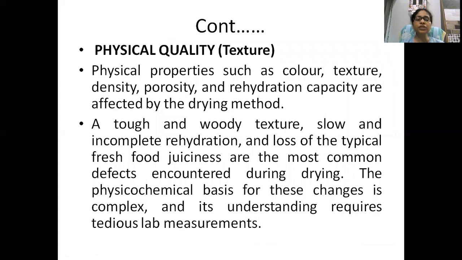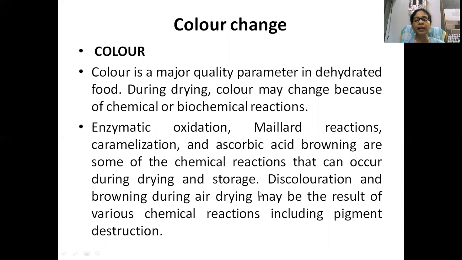Texture changes. The first one is physical changes or texture changes. Physical properties such as color, texture, density, porosity, and hydration capacity are affected by the drying method. Understand? If you perform drying, color will change, texture will change, porosity, meaning density, will change. A tough and woody texture, slow or incomplete rehydration, and loss of the typical fresh food juiciness are the most common defects during drying and storage.